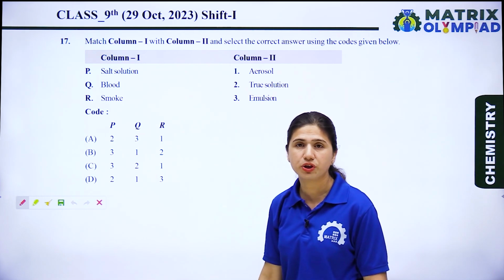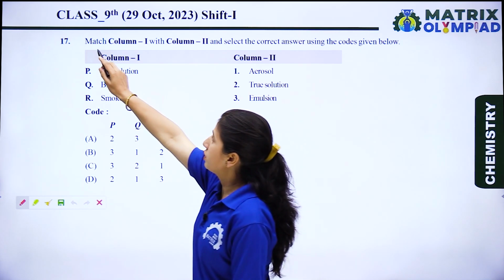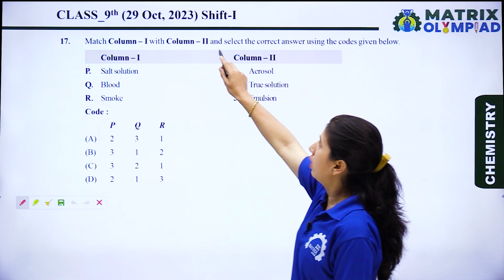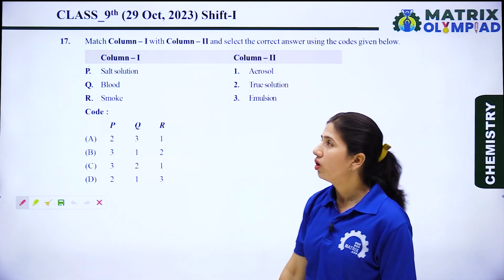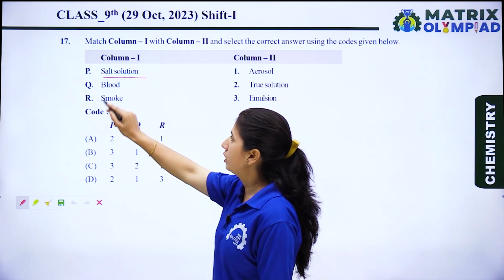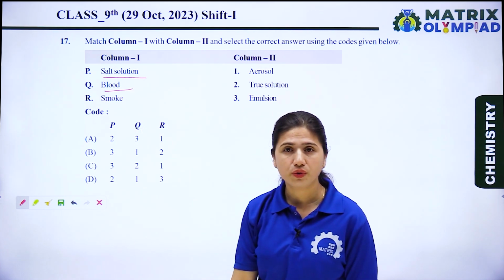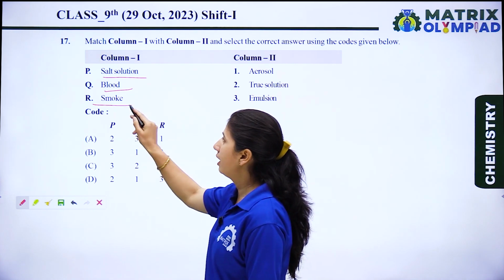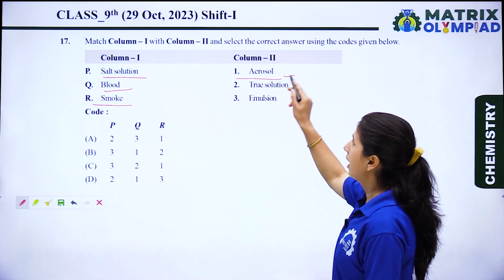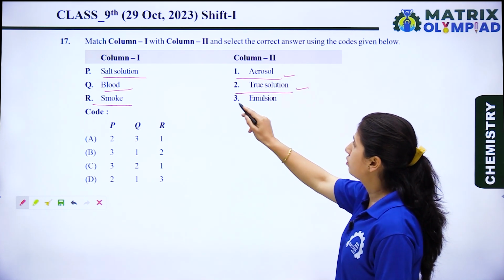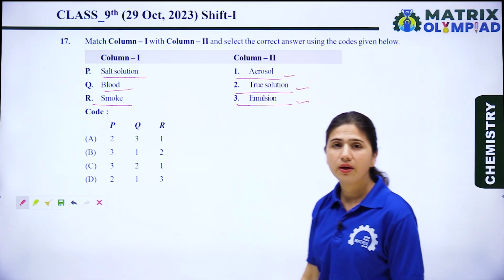Now let's see question number 17. The question is, match column first with column second and select the correct answer using the codes given below. Column first is P salt solution, Q is blood, and R is smoke. And column second, first is aerosol, second is true solution, and third is emulsion.